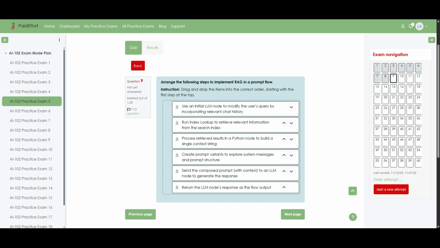Once that is ready, the composed prompt plus context is sent to the LLM, which generates an answer using both the instructions and retrieved knowledge. Finally, the model's response is returned as the flow output, completing the retrieval augmented generation pipeline.